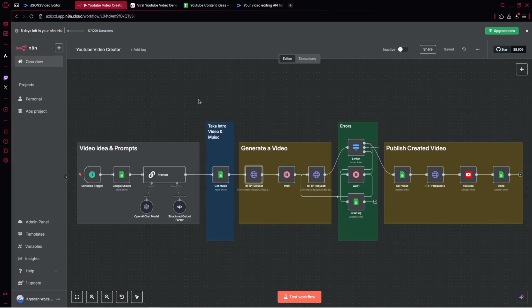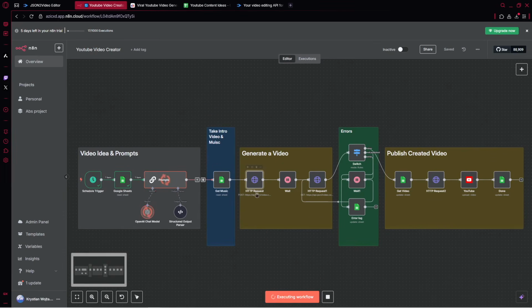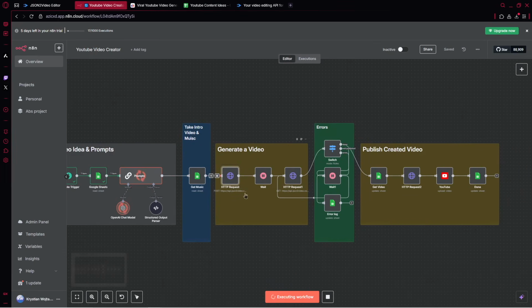And before even creating the entire system, let me show you how it works. So here I can test the workflow, and now what happens? Every day we trigger this automation and it creates a YouTube video for us. It takes the data from Google Sheets where we provide all of the content. It creates prompts for us to use in our video afterwards. And we get the music here. We connect our automation with JSON to video to get the URL for the content.